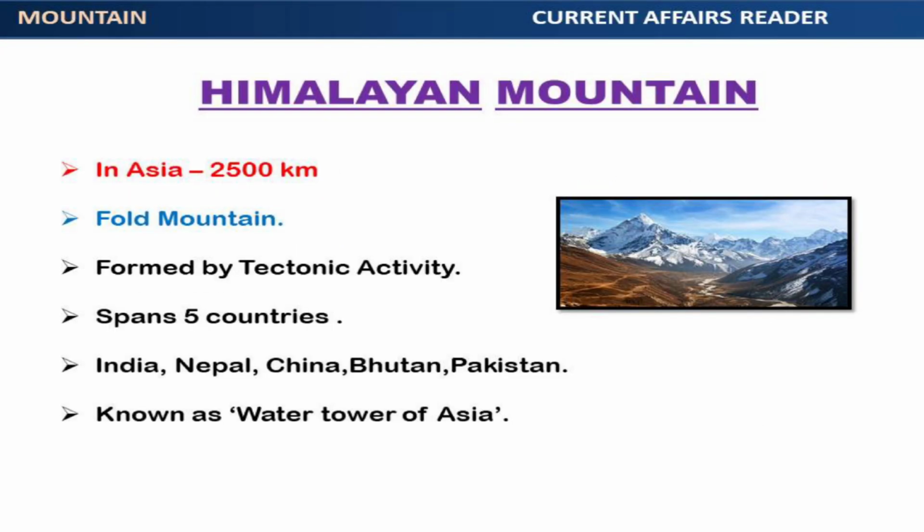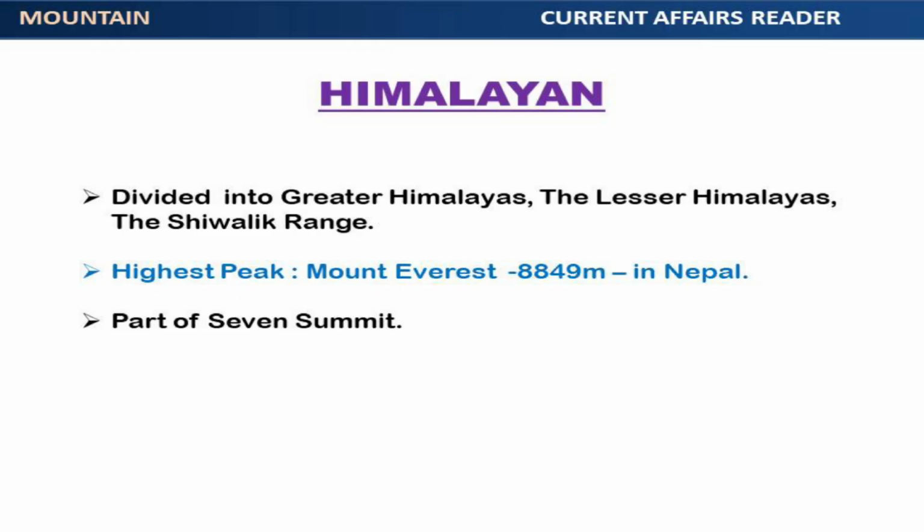Next, Himalayan Mountain Range. It is located in Asia. It is about 2,500 kilometers long. Himalayas are fold mountains. They were formed by tectonic activity when the Indian plate collided with the Eurasian plate. It spans 5 countries: India, Nepal, China, Bhutan, and Pakistan. It is known as the Water Tower of Asia. The Himalayan mountain range is divided into Greater Himalayas, Lesser Himalayas, and Shivalik Range.